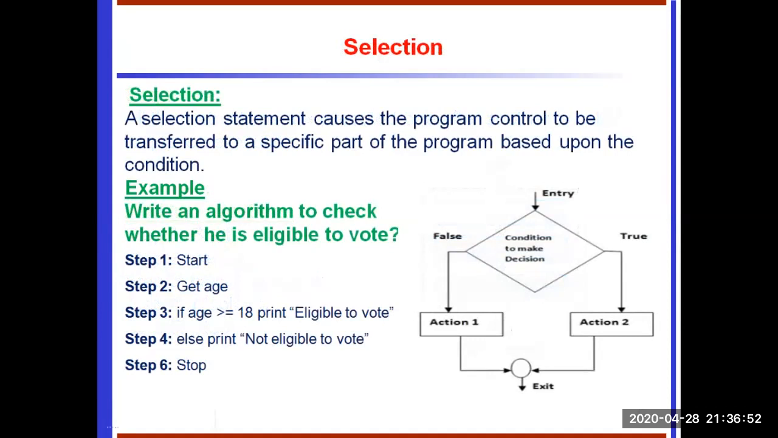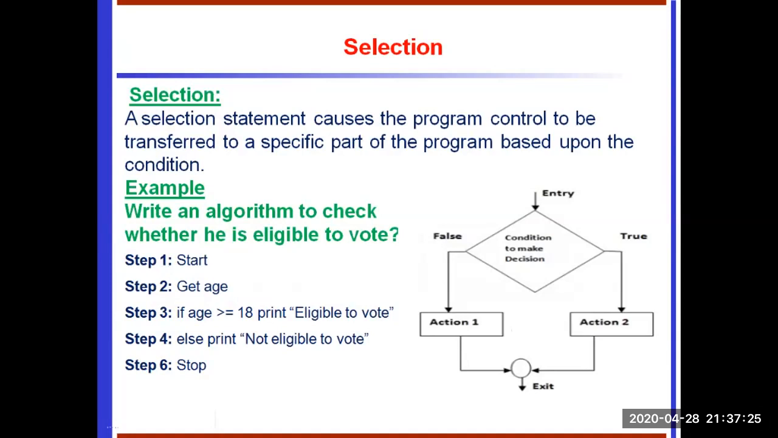Selection statement. A selection statement causes the program control to be transferred to a specific part of the program based upon a condition. The selection control structure, or decision structure, allows the program to make a choice between two or more paths, where the condition is true or false. The statements we use are if-then, if-else, or case structures, or select structures. This logic is used for making decisions. So take the input, make the decision.